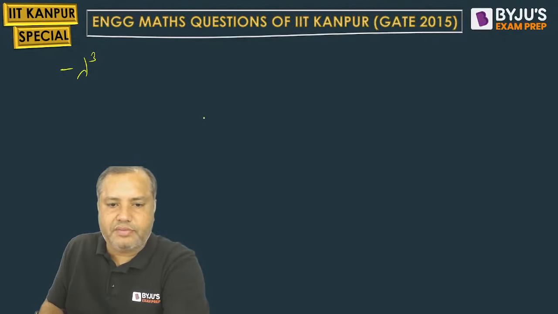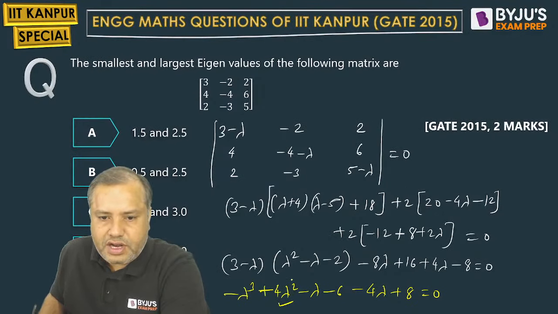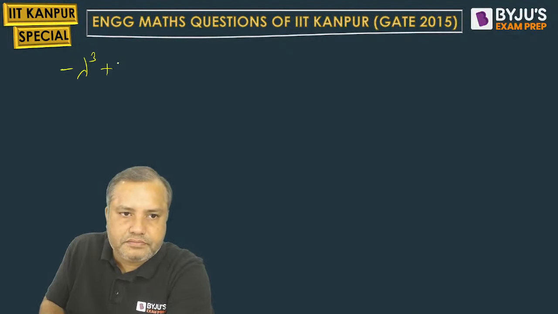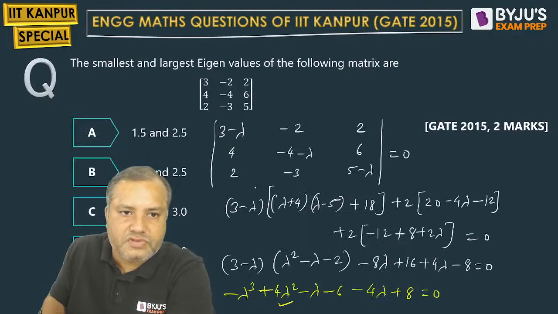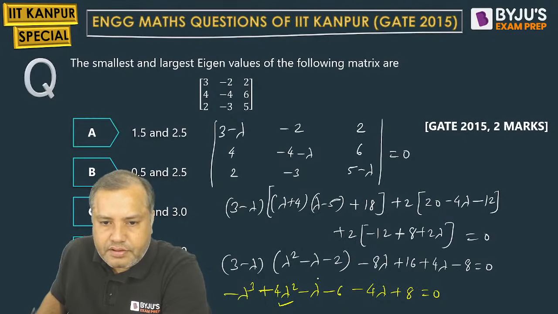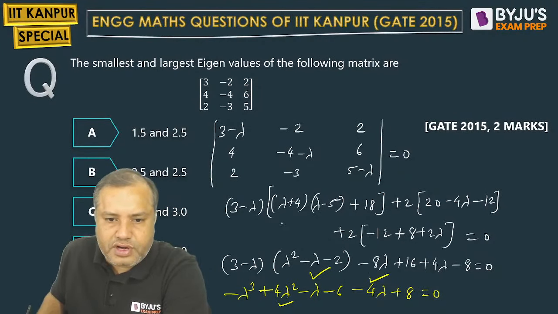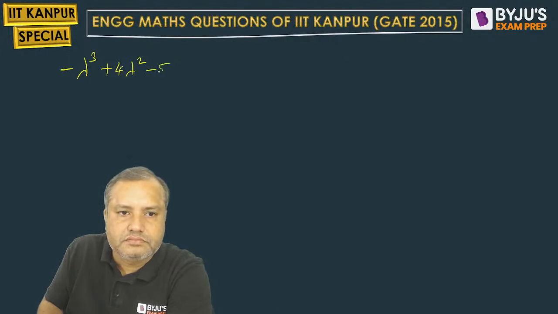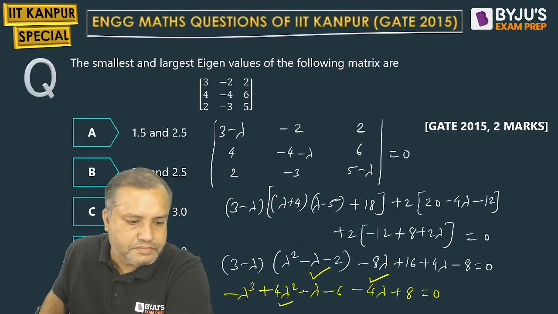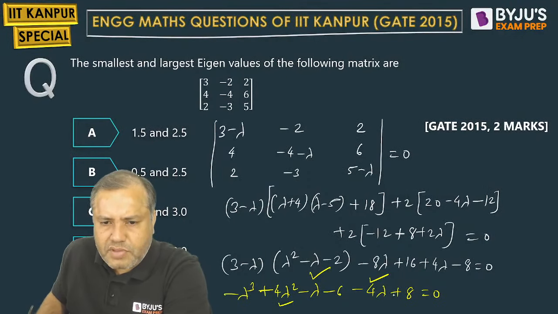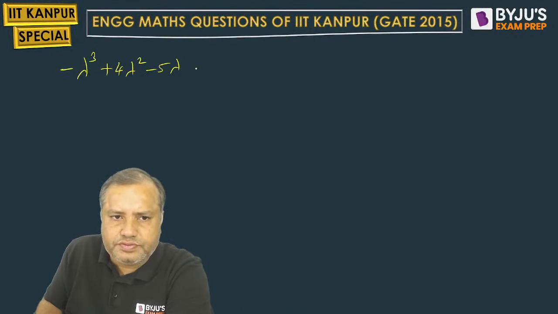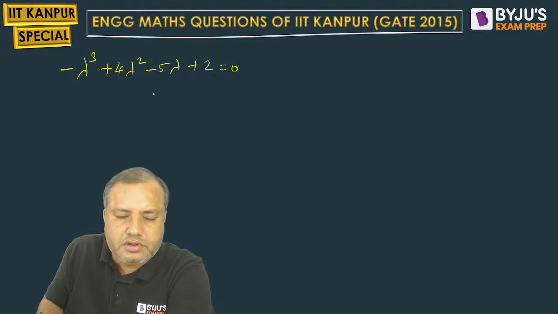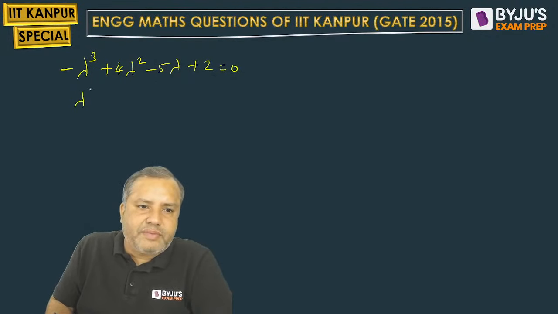In fact, minus lambda cube. Then 4 lambda square. Then minus lambda minus 4 lambda will be minus 5 lambda. Minus 6 plus 8 will be plus 2. Okay, so I'm just multiplying by minus sign.